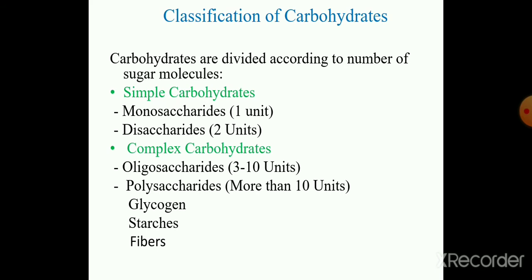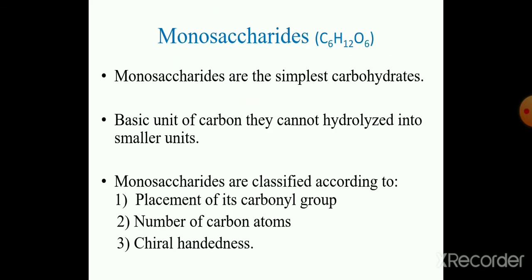Classification of carbohydrates. Carbohydrates are divided according to the number of sugar molecules. They have 2 types, simple carbohydrates and complex carbohydrates. Simple carbohydrates include monosaccharides containing 1 sugar unit, disaccharides with 2 sugar units. Next, complex carbohydrates include oligosaccharides containing 3 to 10 sugar units, and polysaccharides containing more than 10 sugar units. Polysaccharides include glycogen, starches and fiber.